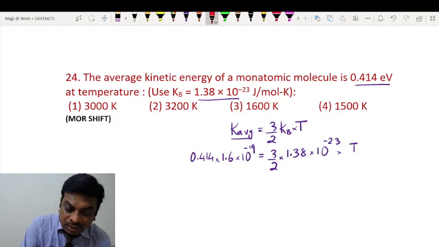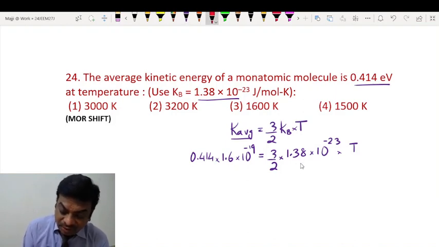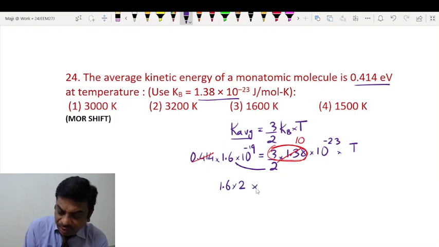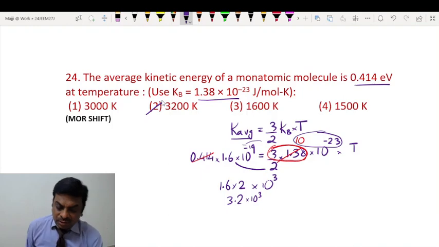Now here a little bit of smartness is required, students. You can see that this will be numerically equal to 4.14. So 0.414 multiplied by 10 times will give you this. So we have 1.6 into 2 into 10 power minus 22, which goes to the other side and becomes 10 power plus 22. 22 minus 19 is 3. So this is 3.2 into 1000. So this is 3200 Kelvin. This is how you are supposed to calculate.